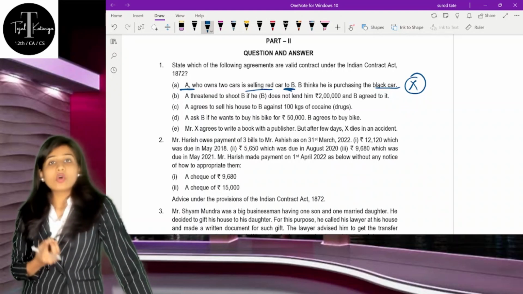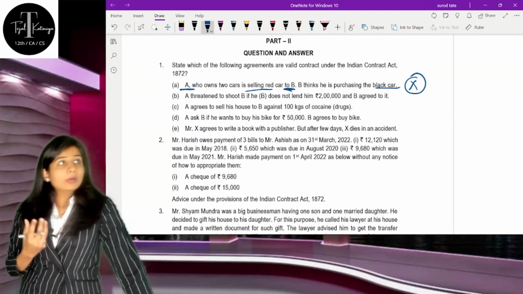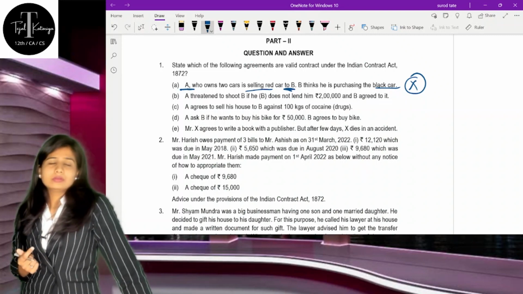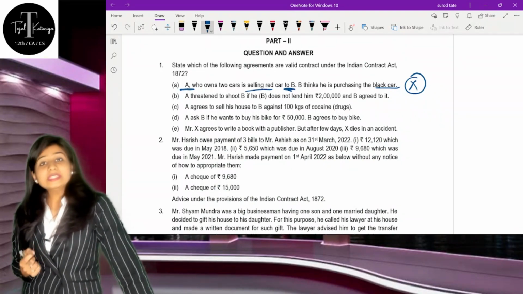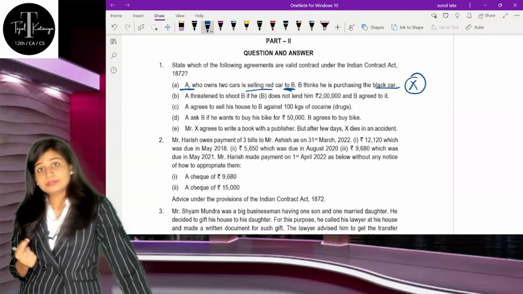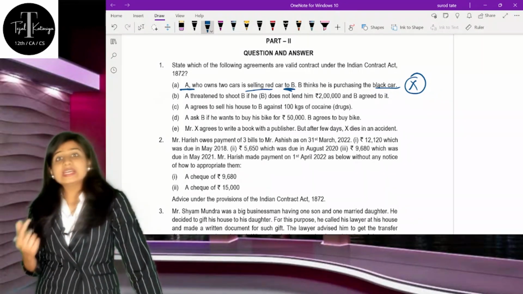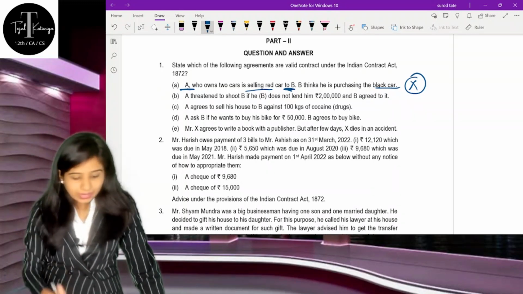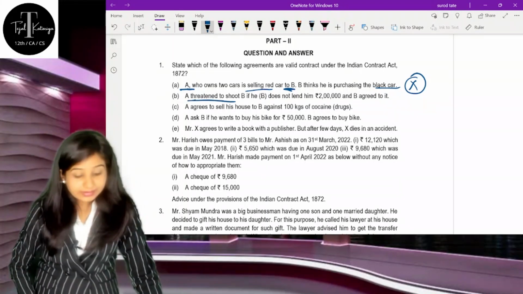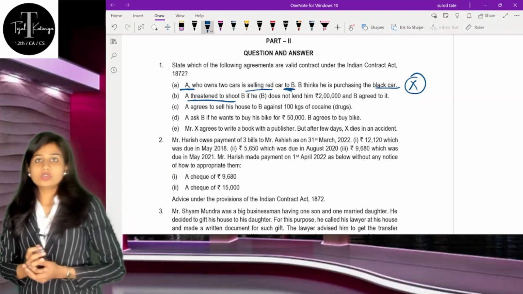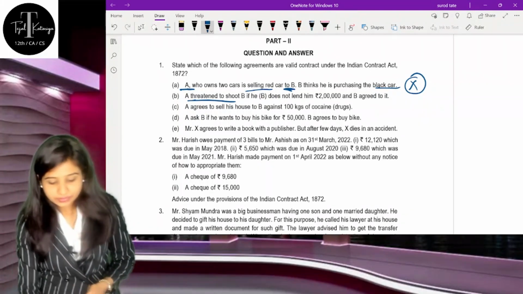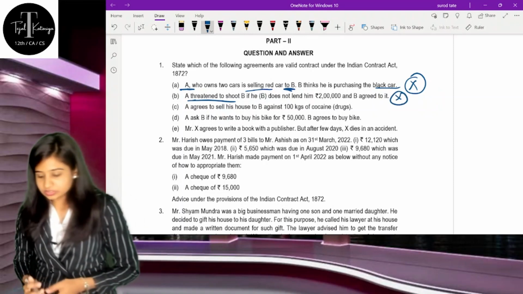Please mention that all the contracts which do not have free consent are voidable contracts and not void contracts. Okay, so understand here, A threatened B to shoot him, so obviously there is no free consent, correct? So there is coercion, and that's why it is not a valid contract.